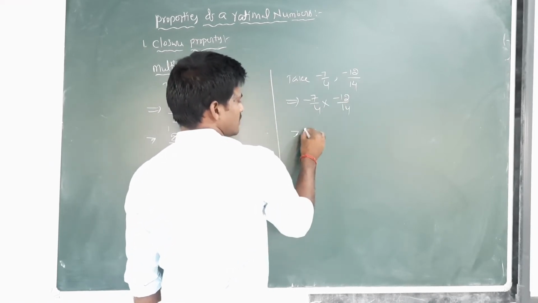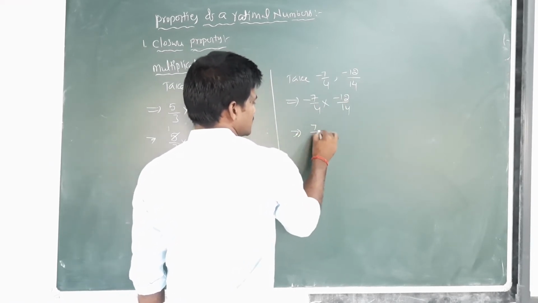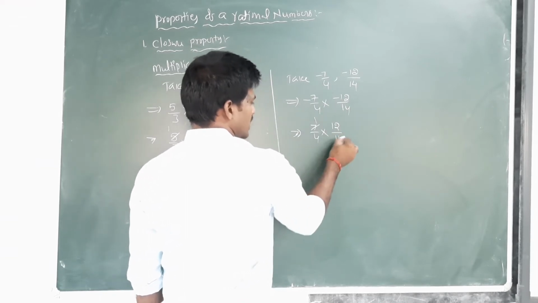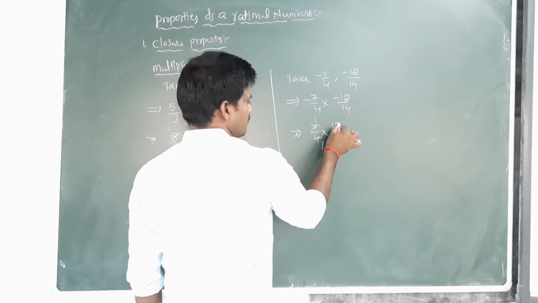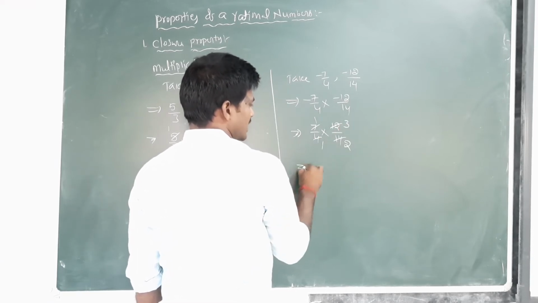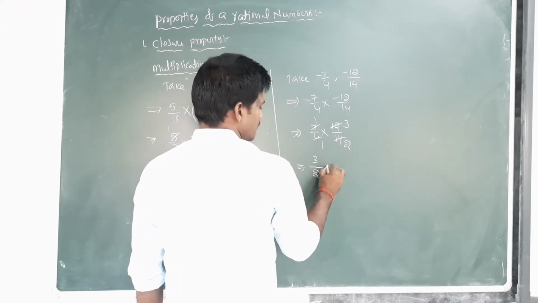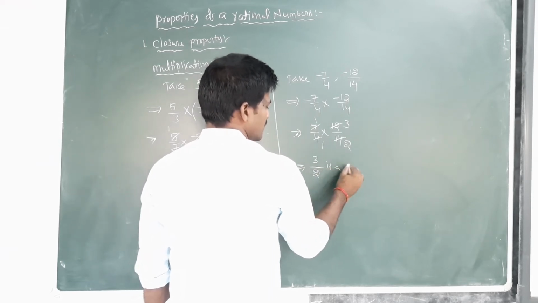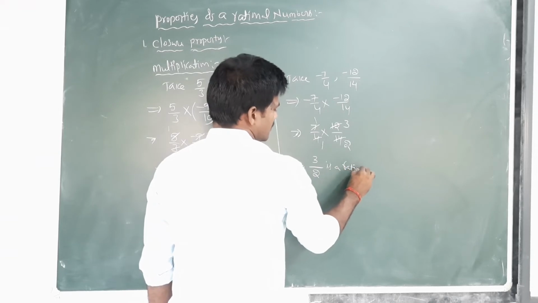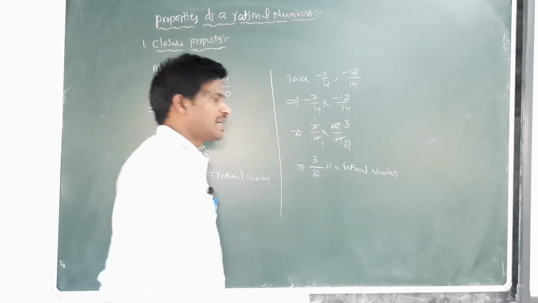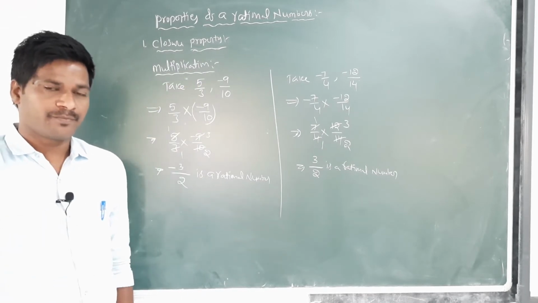Minus into minus becomes plus, so 7/4 into 12/14. 7 sevens are 1 time, 2 times; 4 fours are 1 time, 12 is 3 times, giving 3/2, which is a rational number.